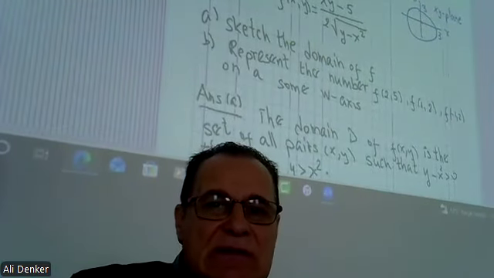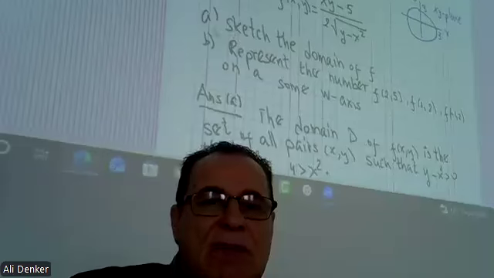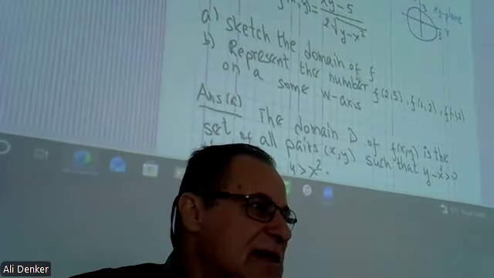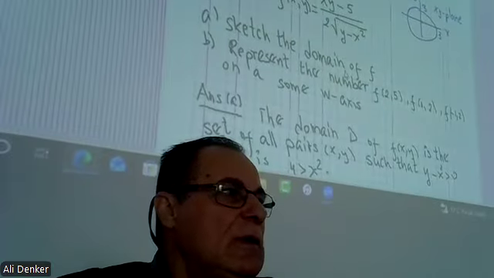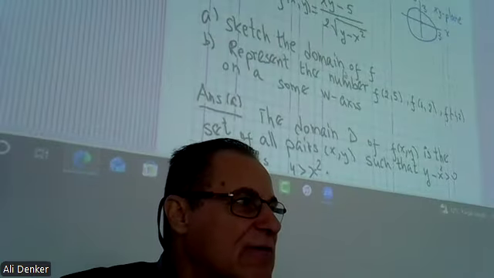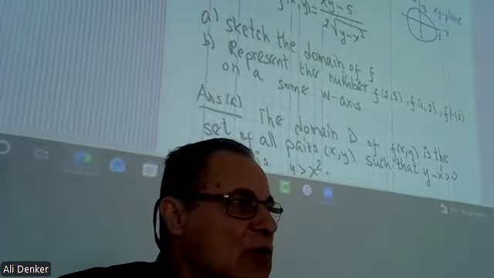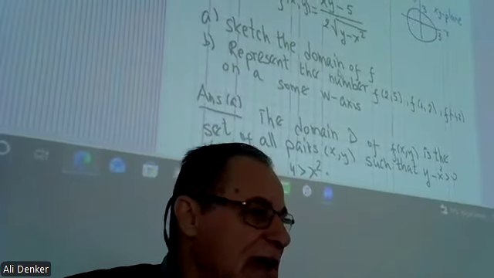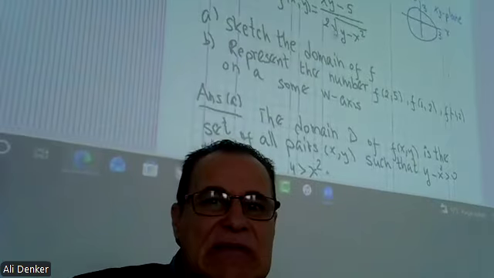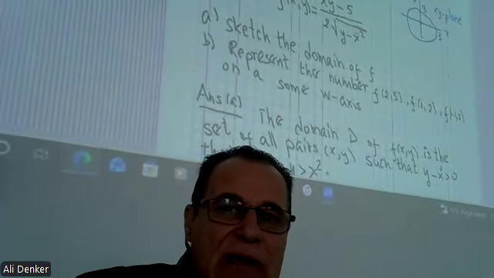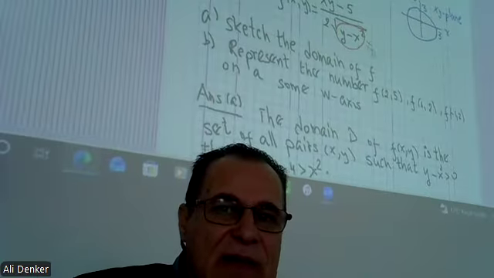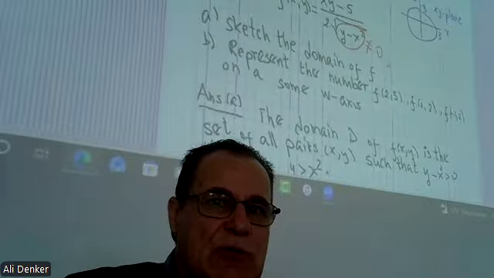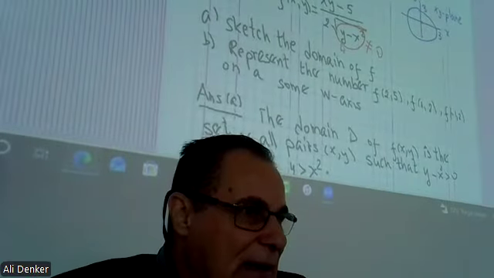So we have this. In part A, it says sketch the domain of f. What we know is that the domain of f, for a function of two variables, is the set of all possible x and y values. So this term here can never be 0, because something over 0 is meaningless.